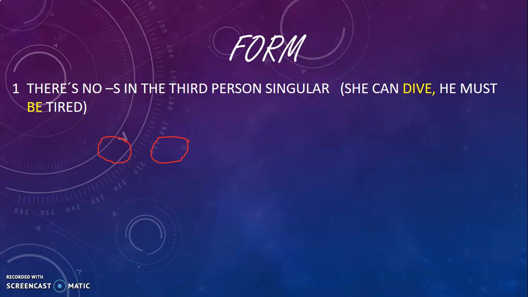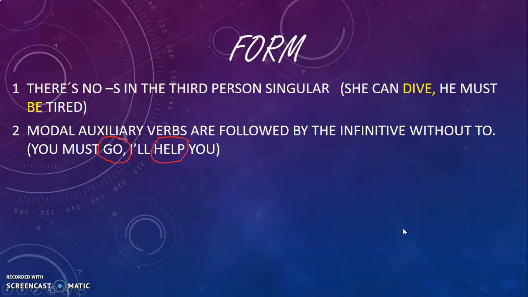First of all, there's no S in the third person singular. She can dive. He must be tired. You see, dive and be are in yellow color. They represent the verb, but we don't have the verb plus S. So it's the verb in simple form.